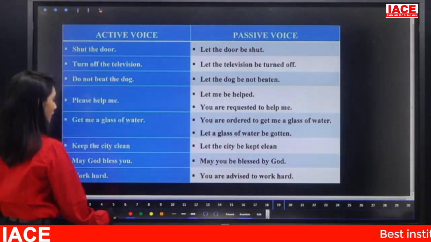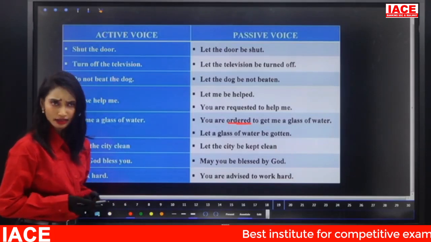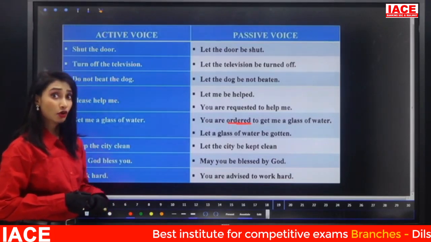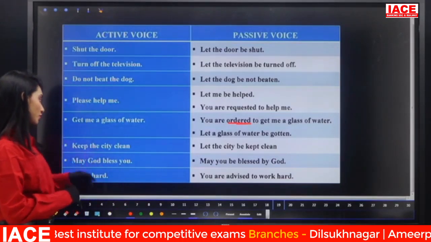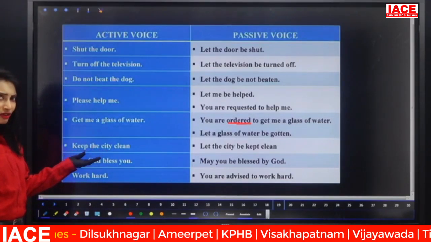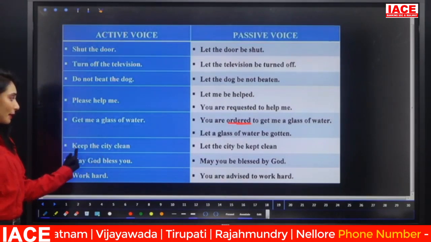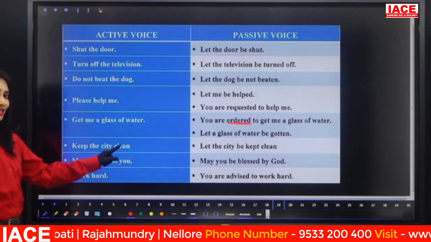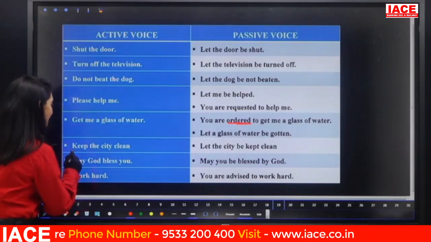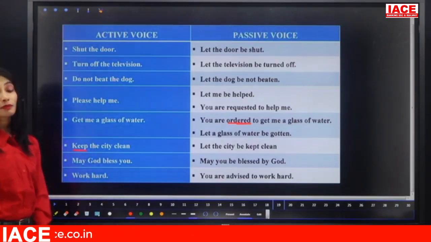You are ordered, because here it is a kind of order. Or you can also take "asked": you are asked to get me a glass of water. Next, "Keep the city clean." What kind of sentence? Can you use the let formula? Of course you can. So, let the city be kept clean. Remember, "clean" is not the verb. Here, "keep" is the verb. "Clean" is additional information.